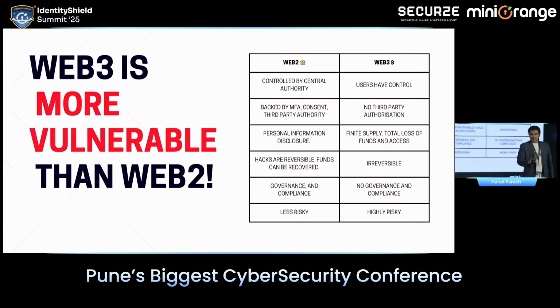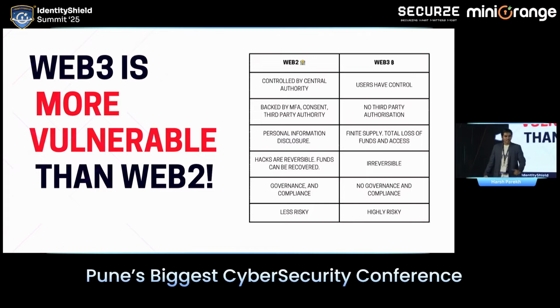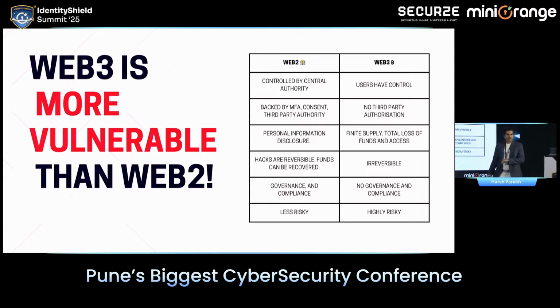A very simple example. Tomorrow, if you accidentally share your OTP with someone, and someone makes a transaction in your name, can you go to the bank, immediately appeal within 24 hours, and get your funds blocked and get them back? Is it possible? Because you have higher authorities and different security layers protecting you. Whereas in Web3, if you accidentally share your private key with someone, if someone gets access to your wallet, or if there is any kind of attack, those funds are lost forever. You cannot get that back. That is the whole working process of the Web3 ecosystem.